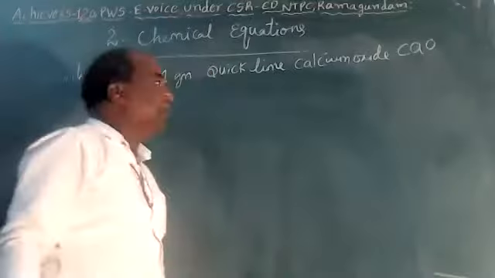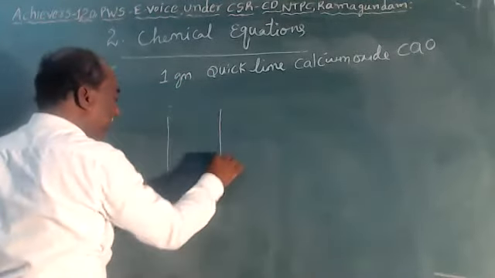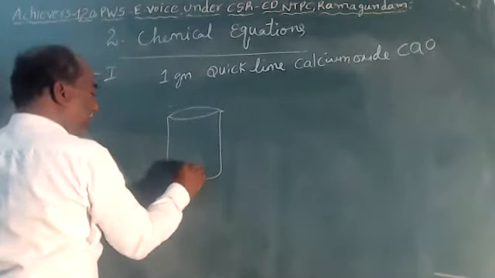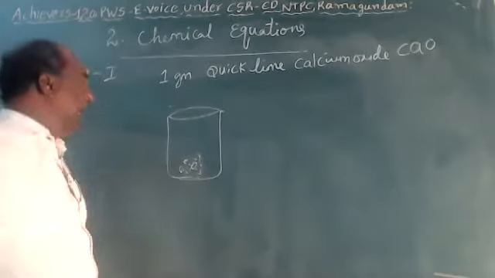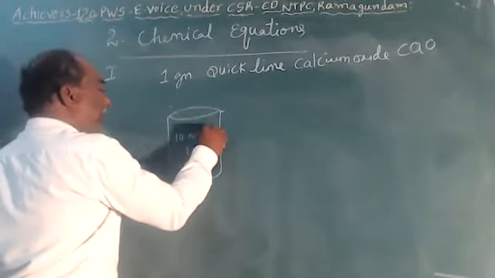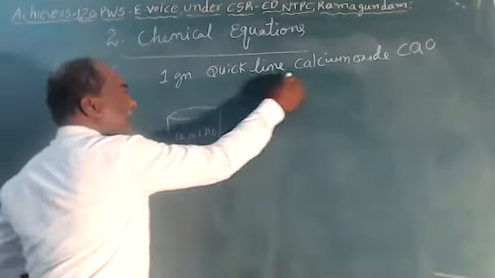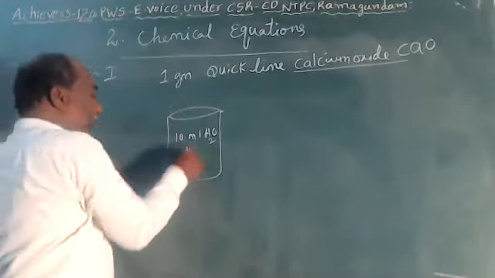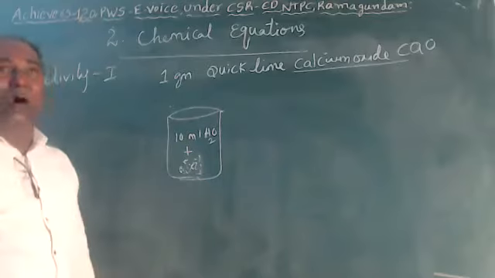Take 1 gram of calcium oxide in a beaker, and add to this 10 milliliters of water.